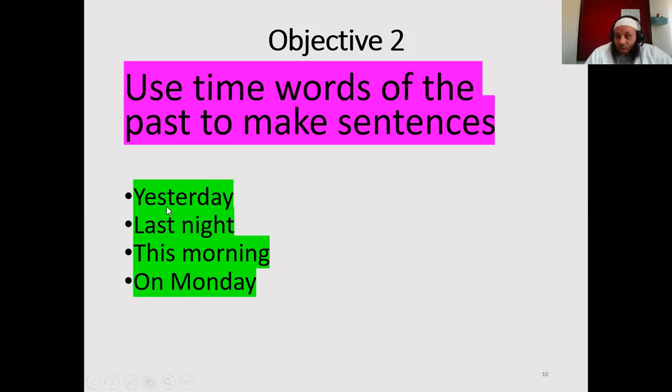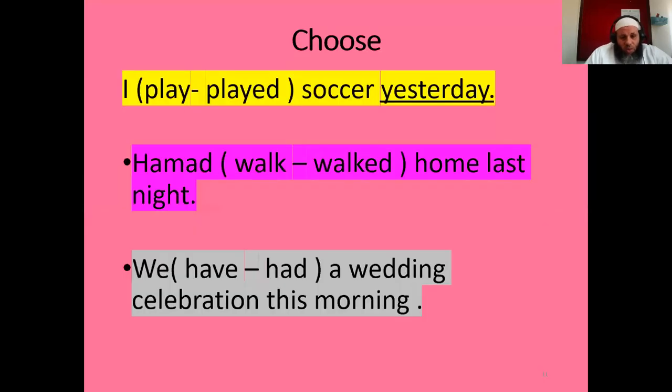The time words of the past are like yesterday, last night, this morning, on Monday. When I use them, I usually put the verb in the past. Like, I played soccer yesterday. I say I played soccer yesterday. Why? Because I use yesterday, which refers to the past. So I put the verb in the past.